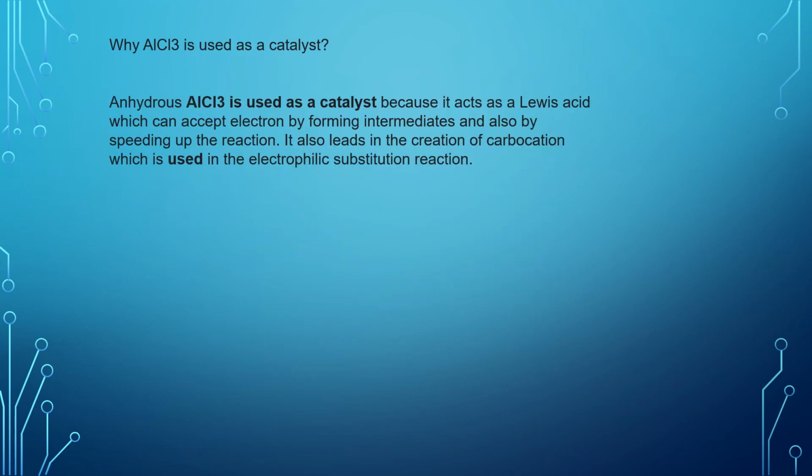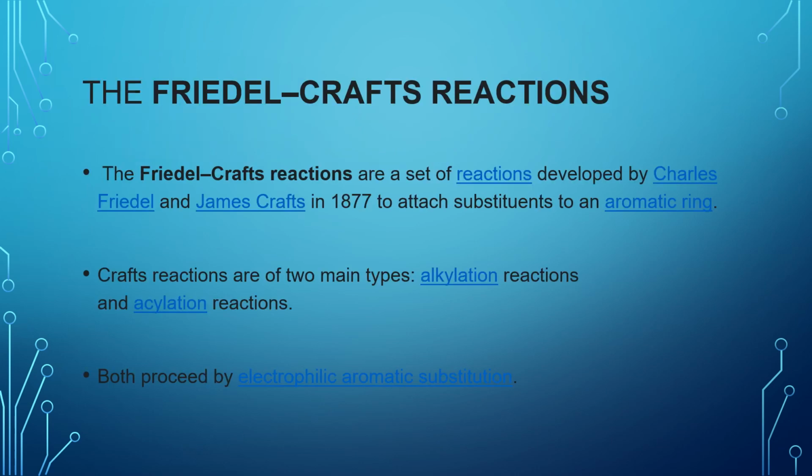Why is AlCl3 used as a catalyst in Friedel-Crafts reaction? Anhydrous AlCl3 is used as a catalyst because it acts as a Lewis acid which can accept electrons by forming intermediates and also speeds up the reaction. It also leads to the formation of the carbocation which is used in the electrophilic substitution. Then finally, the Friedel-Crafts reaction.